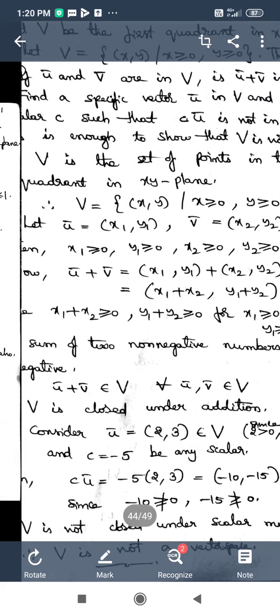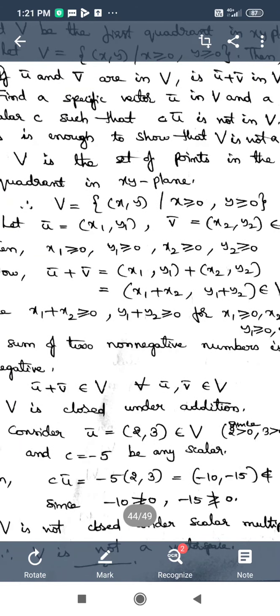Now take a specific scalar. I am taking c is equal to -5.